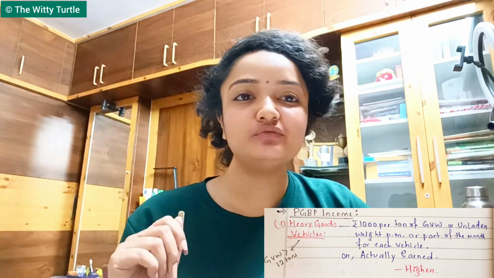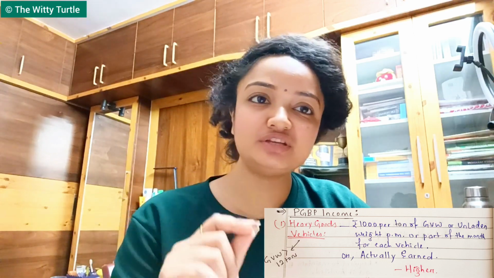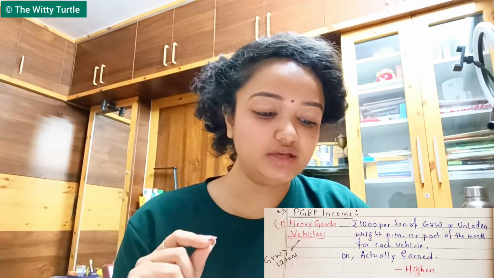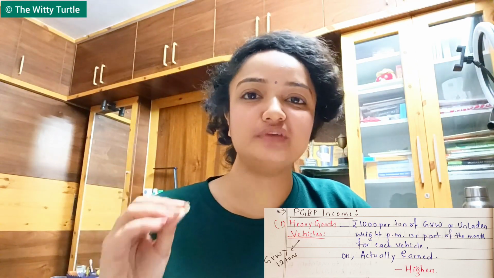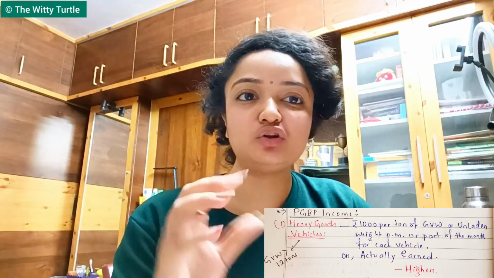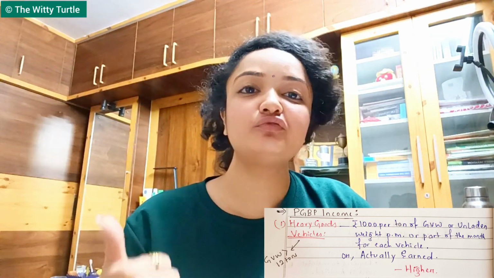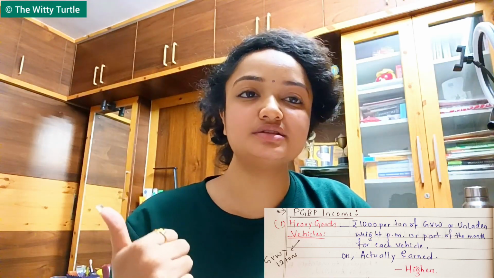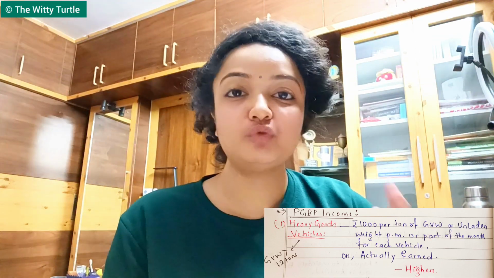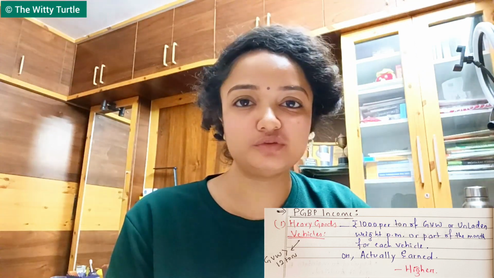So the PGBP income for heavy goods vehicle is 1,000 rupees per ton of GVW or unladen weight per month or part of the month for each vehicle, right? For each vehicle, for every ton, 1,000 rupees is being considered as your PGBP income for 1 month. And here it is written part of the month.